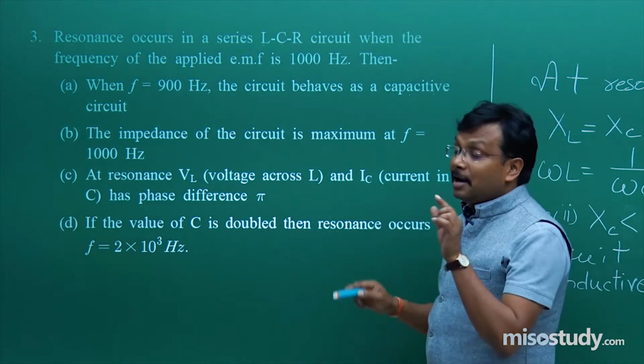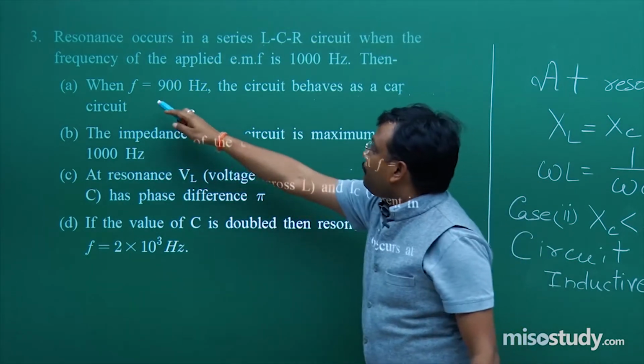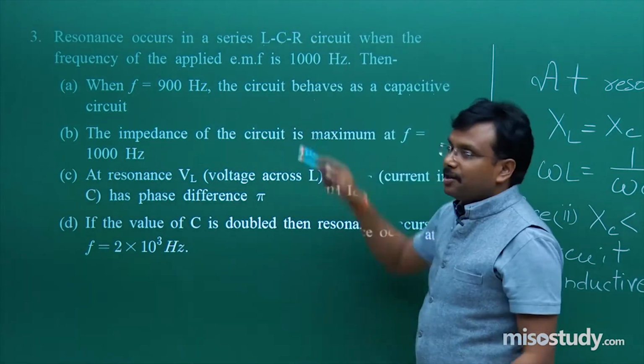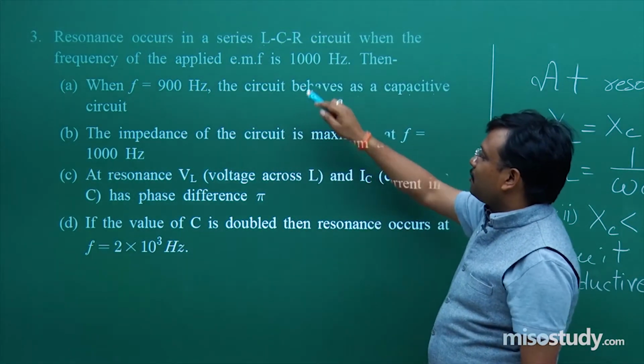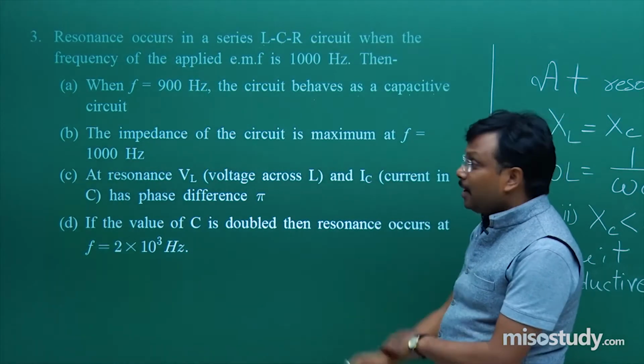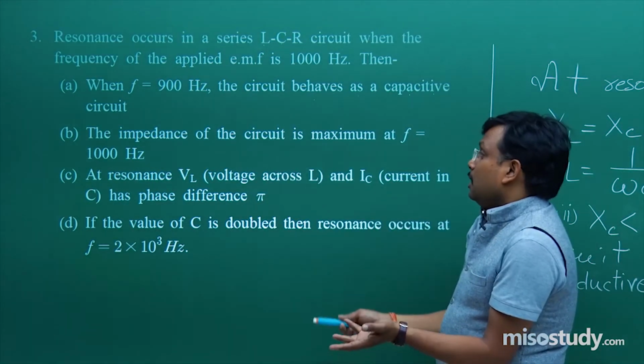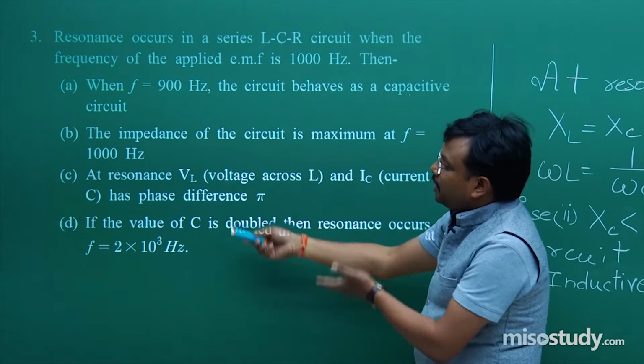And XC is greater than XL means F should be less than this resonance value. So A is the correct option. Fine. Let's say you say okay sir, let's try to find out B, C, D.